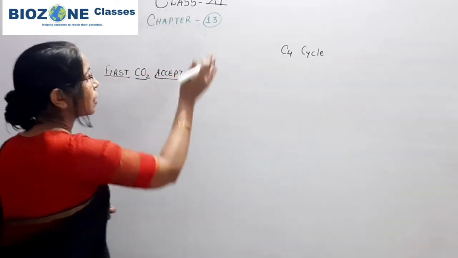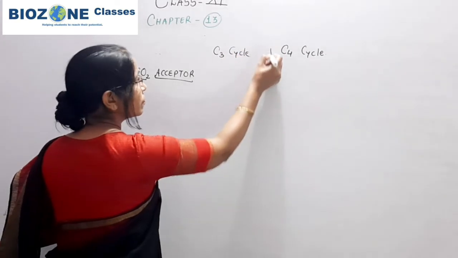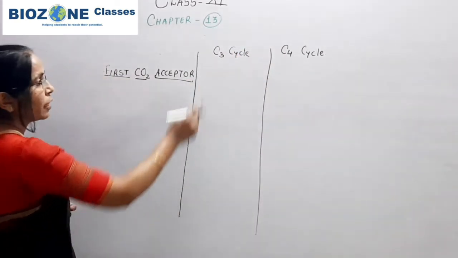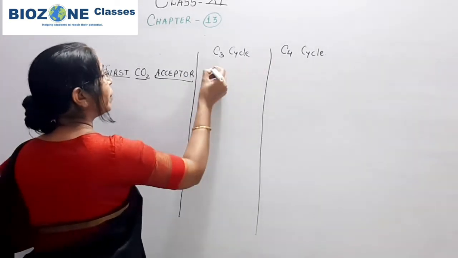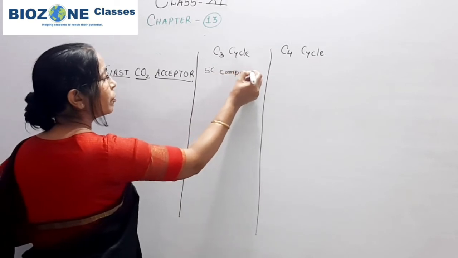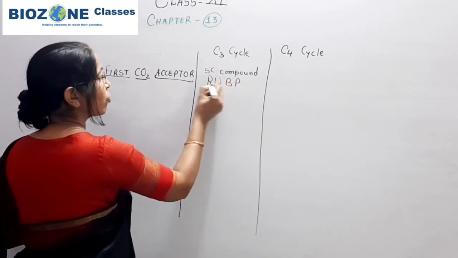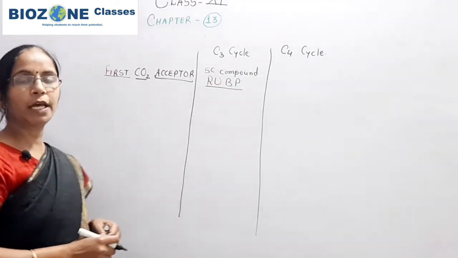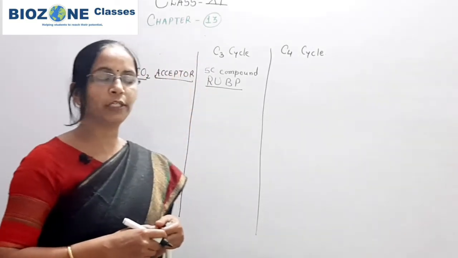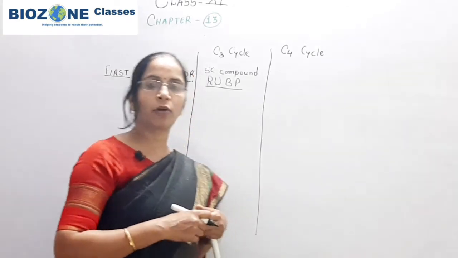The carbon dioxide acceptor in C3 cycle, you remember, is a 5 carbon compound, ribulose 1,5 bisphosphate, or simply we say RuBP. In some books RuDP is also mentioned, that is ribulose 1,5 diphosphate, but we strictly follow NCERT.